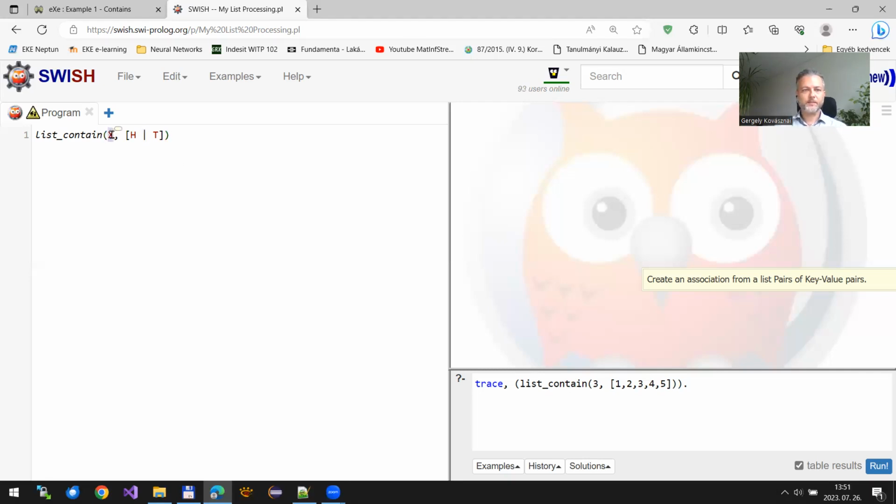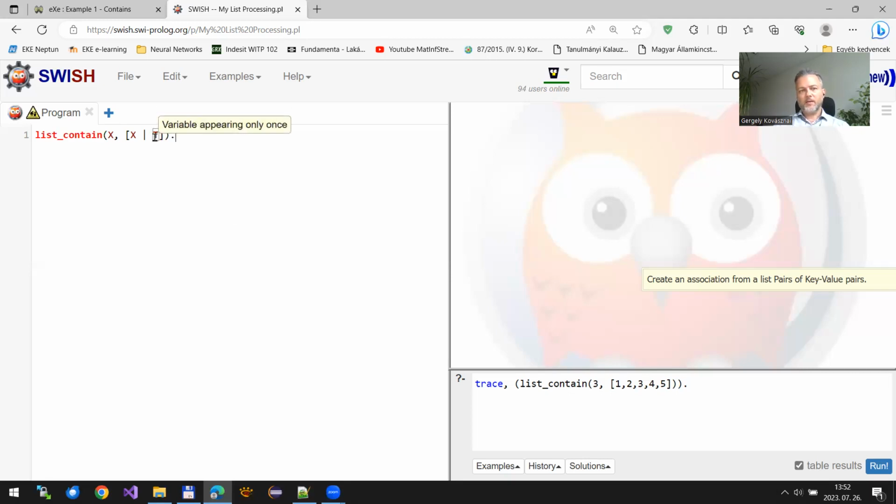So basically, I check if this value X is the same as the head of the list or it is not. So there are two cases. The first case is when the head is the same as the value I'm looking for. In this case, the search was successful. I found the value in the list. I can stop, right? So this is basically a fact.